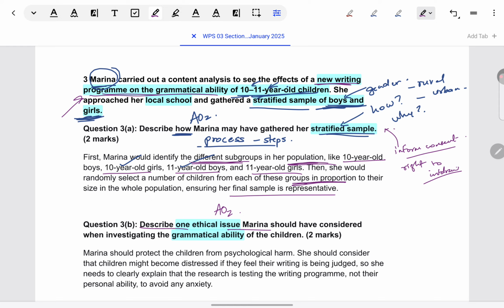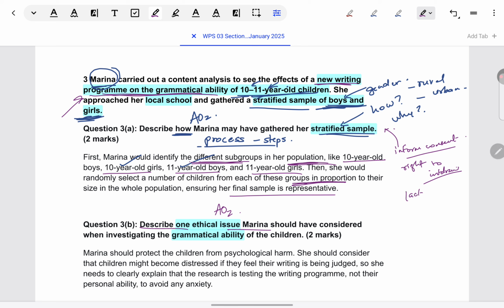Parents can be told about their children's right to withdraw at any time if their child gets distressed by this program, because it seems to be difficult for them, or if they would like to discontinue because they are seeing some adverse effects of the program on their children. So they should just be explained that it is possible to leave the program at any time. This way you can keep brainstorming through all the ethical guidelines.